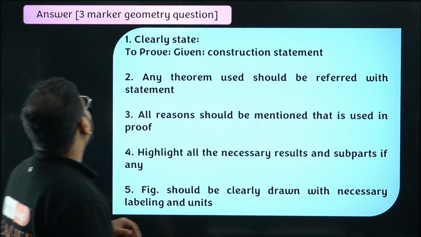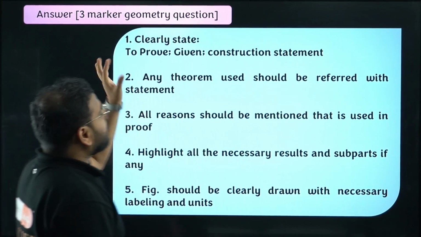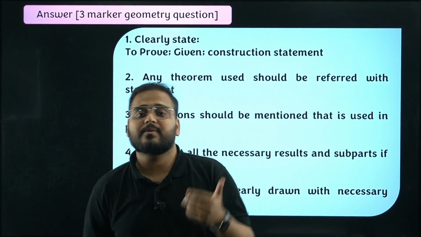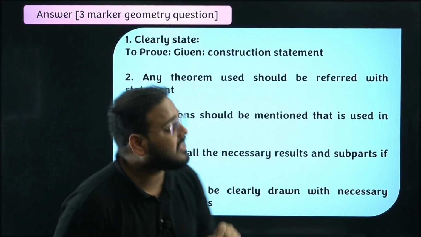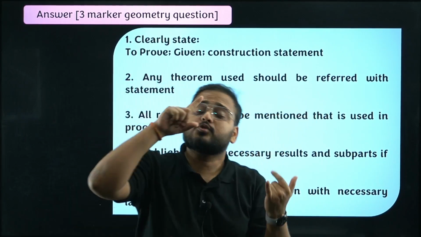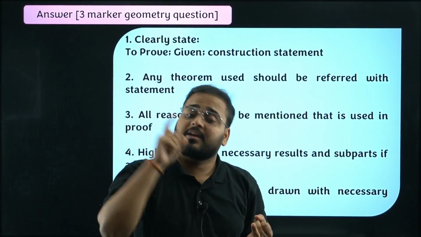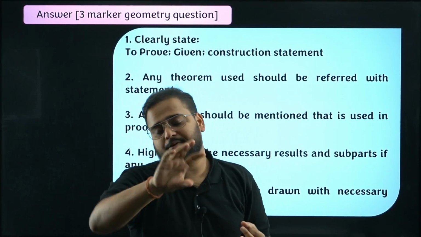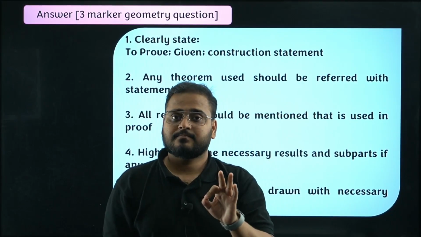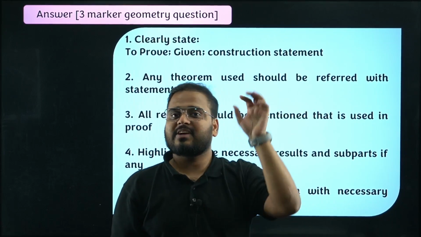Moving on, sir. Answering a 3 marker geometrical question. This is very, very important. Okay, means how to answer a question asked in geometry, from triangles, from circles. First thing is clearly state what is to be proven, what is given, whatever is given in the information in the question, and if you need any construction, write it very, very clearly. To prove, given and construction, write it very, very clearly.